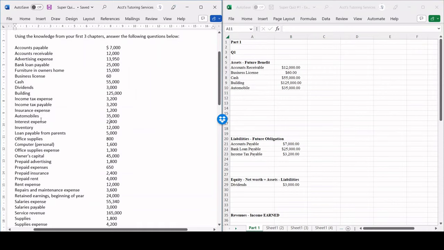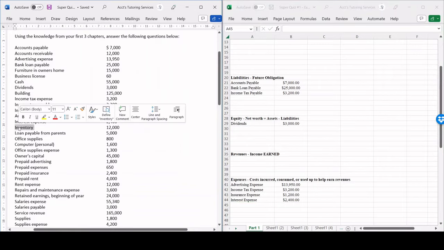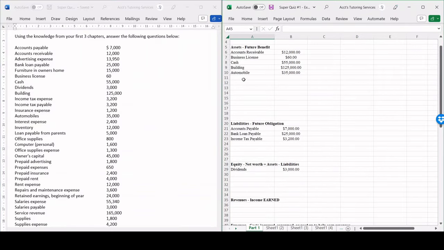Interest expense, once again, this is going to be an expense. Interest expense is $2,400. Then we have inventory. Inventory is going to be an asset because that provides us with a future benefit. We could sell the inventory on account, which is accounts receivable, or we could sell it for cash. 12,000. Then we have loan payable from parents. That's going to be a liability. Our parents lent us money, so now we owe the money. $5,000. Office supplies, that's going to be an asset because that's a future benefit.